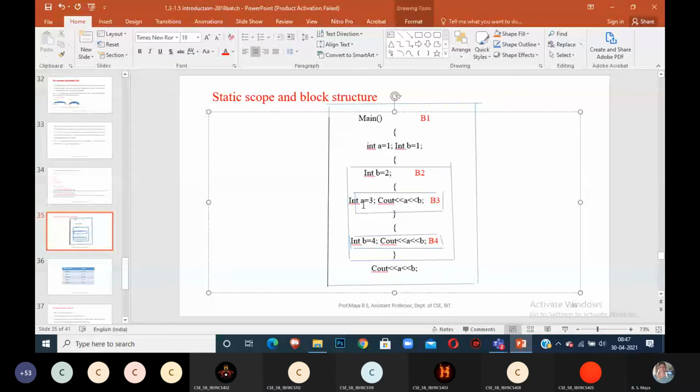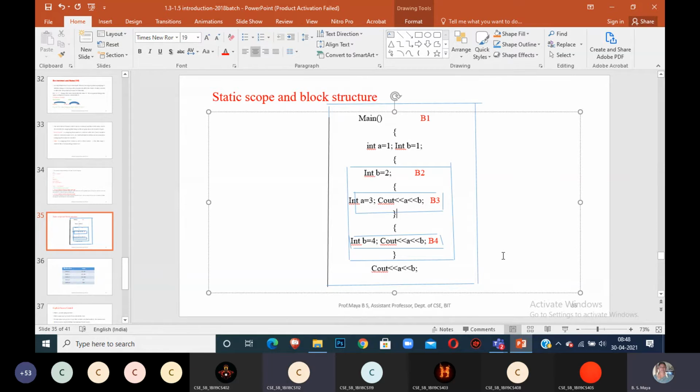3 and 2. A value is what? 3. B value is? Two, ma'am. Here the B value is declared, no? 2, 2. Yes, ma'am. Very good. Okay, for block B4?